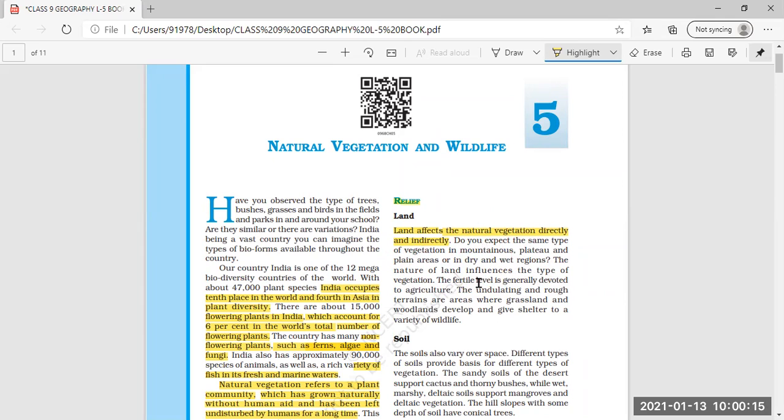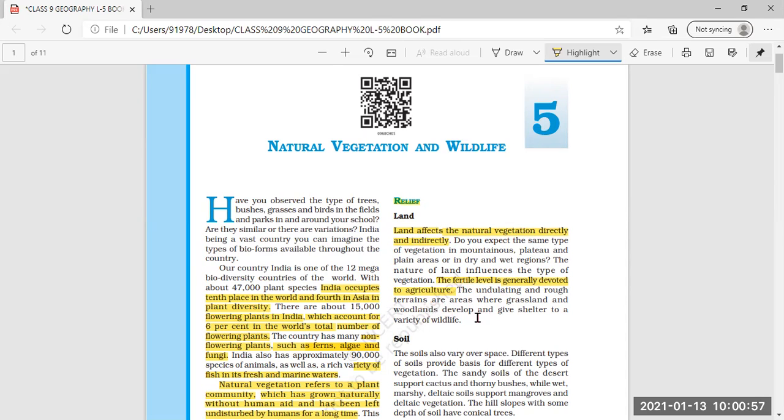The land in hilly or mountainous regions is very different from that in plain areas. The season and climate are also very different in mountainous regions, plateaus, or plains. There is a great difference in climatic situation as well as the type of land. The nature of land influences the type of vegetation cover. Fertile land is generally devoted to agriculture. Where the land is fertile and plain, it will be cultivable land.